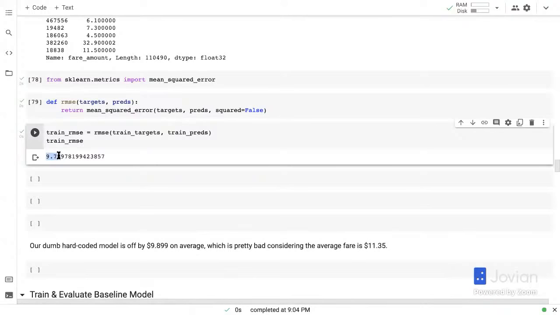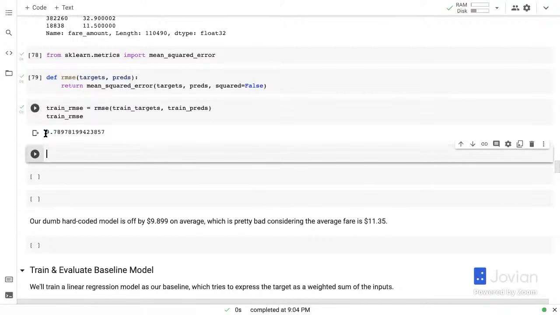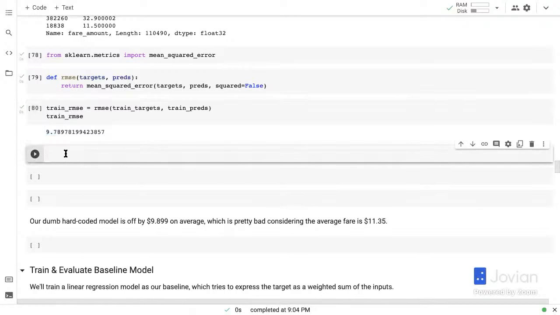which is pretty bad because the values we're trying to predict, the average is about 11, the 75% mark is about 12. So if we're trying to predict values in the range of, let's say, 10 to 20 and you're off by 9, that's a pretty bad model, right? And that's expected because it's just a dumb model. But here's the thing, any model that we train should hopefully be better than this kind of a model, right? Should hopefully have a lower RMSE.